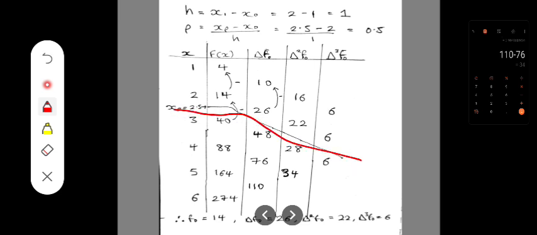What we have above this line, this 14, represents our f naught. What we have above this line here represents our delta f naught. This is our delta square f naught, and this is our delta cube f naught. That's what I have here below.